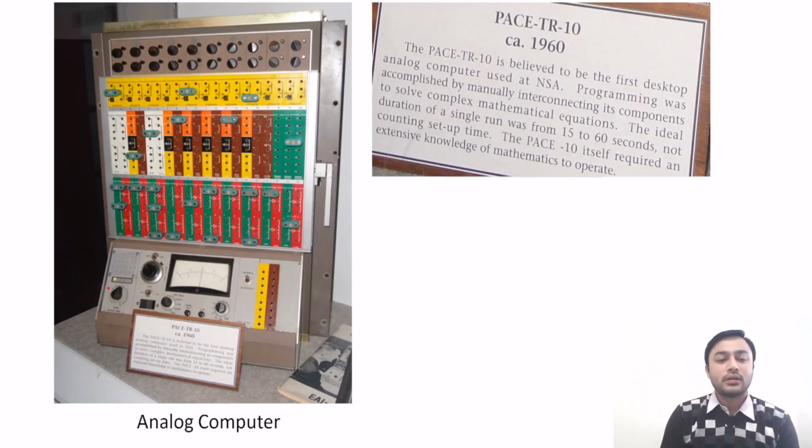This is an example of analog computer. So you can see that this is a PACE TR10 from 1960. So this is an analog computer.